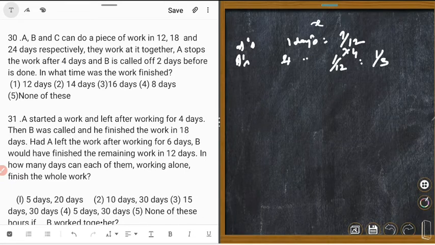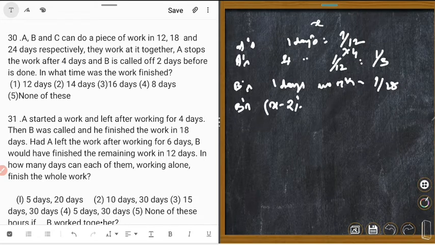Could you understand? Okay, done. B worked how many days? X minus 2 days. B's 1 day work is 1 upon 18. Could you understand? So B's X minus 2 days work is equal to X minus 2 upon 18.